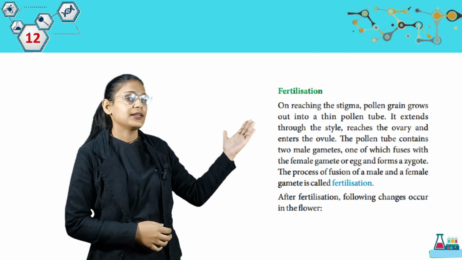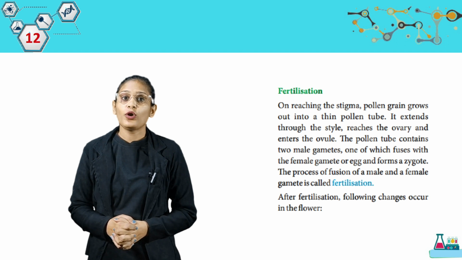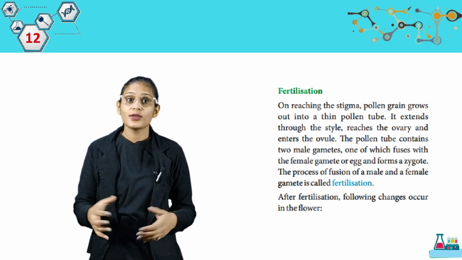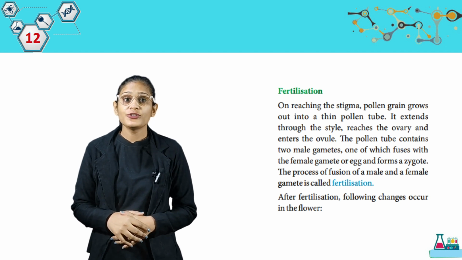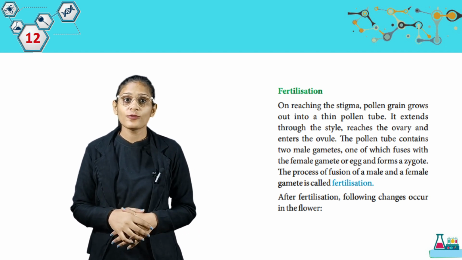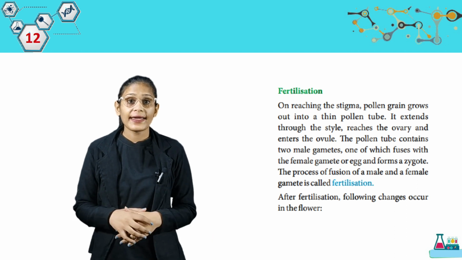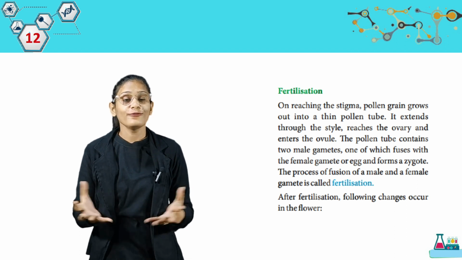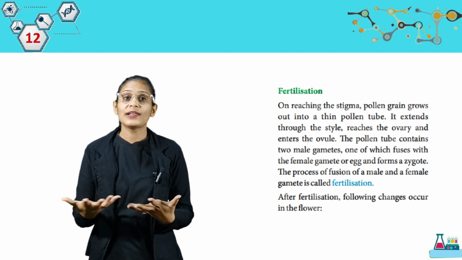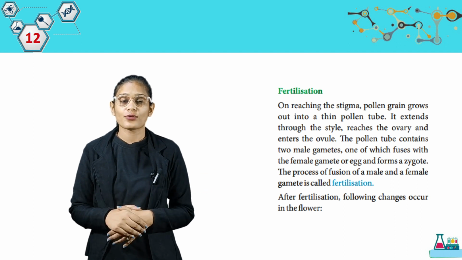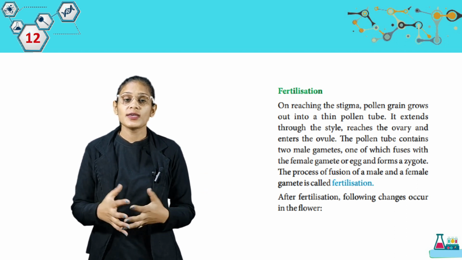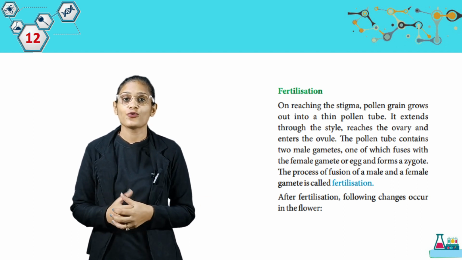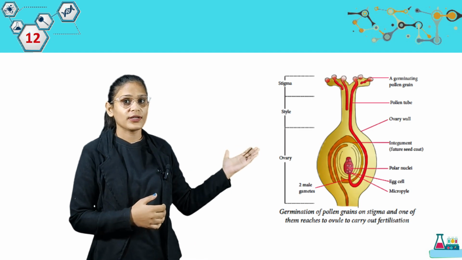Now we have fertilization. On reaching the stigma, pollen grain grows out into a thin pollen tube. It extends through the style, reaches the ovary and enters the ovule. The pollen tube contains two male gametes, one of which fuses with the female gamete or egg and forms a zygote. The process of fusion of male and female gametes is called fertilization. So students, the male और female gamete का fusion होता है, that is fertilization. After fertilization, the following changes occur in the flower. So students, जब fertilization हो जाता है उसके बाद हमारे flower में कुछ change आते हैं. First you have to look at this picture.